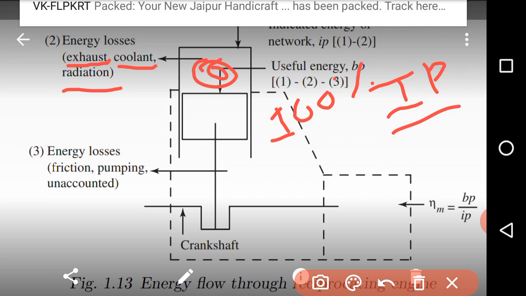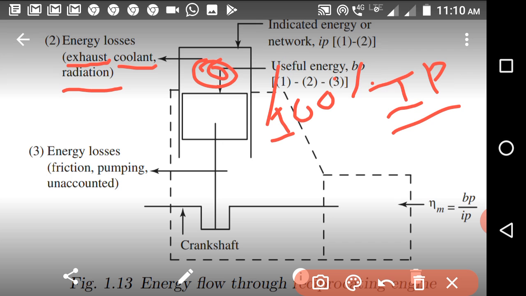The remaining energy will apply pressure over the pistons. After that, some of the heat energy is required for pumping, meaning it is required to open and close the exhaust and inlet valves.